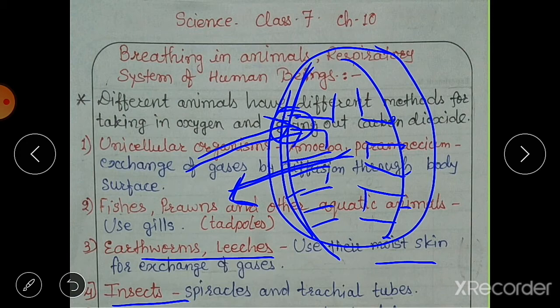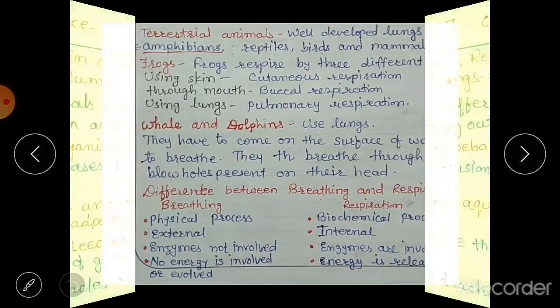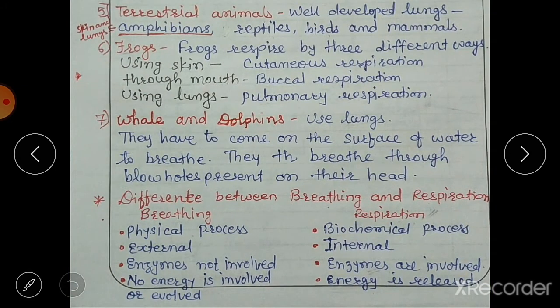Then we will see the terrestrial animals. Terrestrial animals, as they live on land, have well developed lungs. Animals like amphibians, reptiles, birds and mammals are the higher animals, and they use their lungs while on land, as they are terrestrial animals. Amphibians can live in water also, so when they are in water they use their skin, and when they are on land they use their lungs.